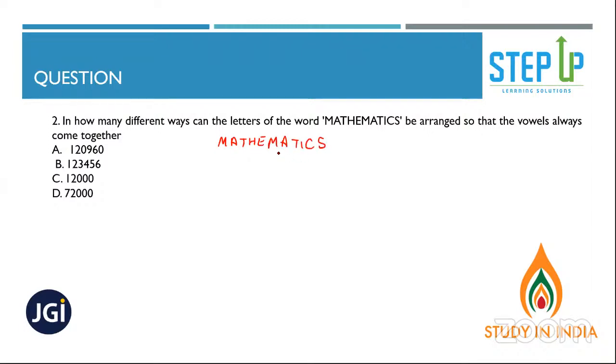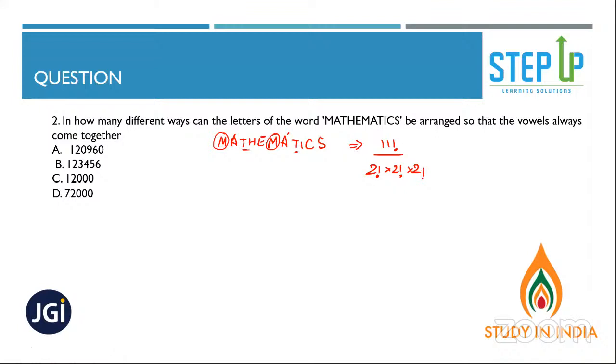MATHEMATICS. E is not repeating, T is repeating, and which other letter is repeating? Is there any other letter which is repeating? M is repeating. So if no condition is given, then your answer would be 11 factorial by 2 factorial into 2 factorial into 2 factorial.